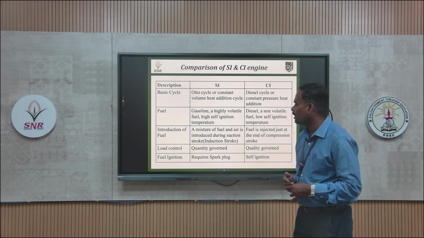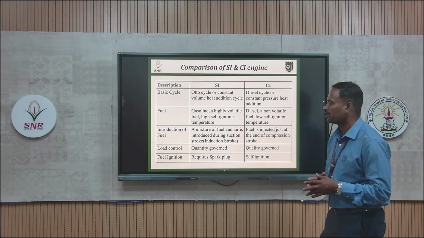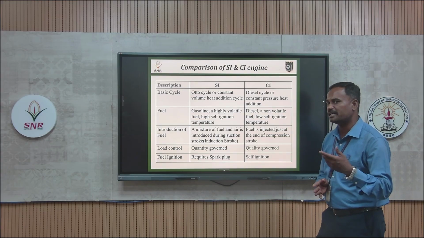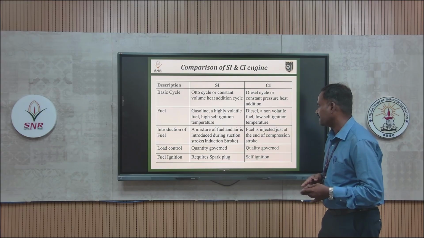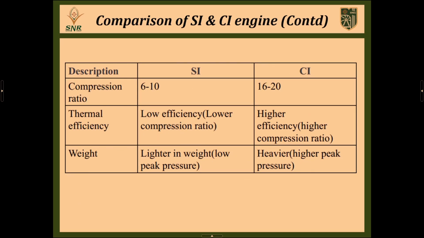And for introduction of fuel, we are mixing air and petrol in the case of the spark ignition engine. In the compression ignition engine, only air is drawn into the cylinder, and the fuel is injected during the power stroke only via the fuel injector. And for fuel ignition we are using a spark plug for spark ignition, and a fuel injector is needed for the compression ignition engine. And for compression ratio, we already discussed that we maintain less than 10 for spark ignition, and greater than 10, I mean 16 to 20, for the compression ignition engine.